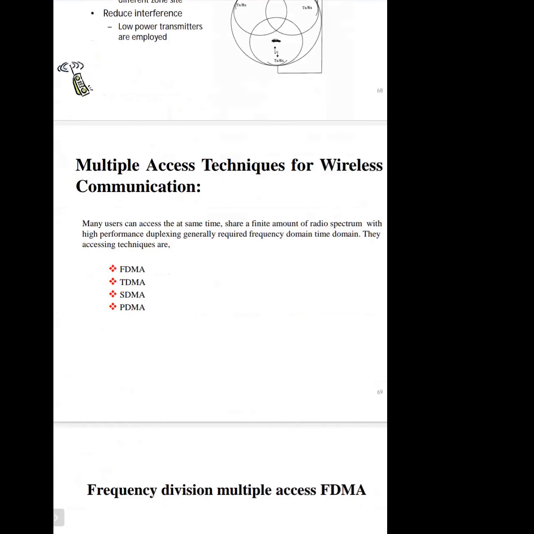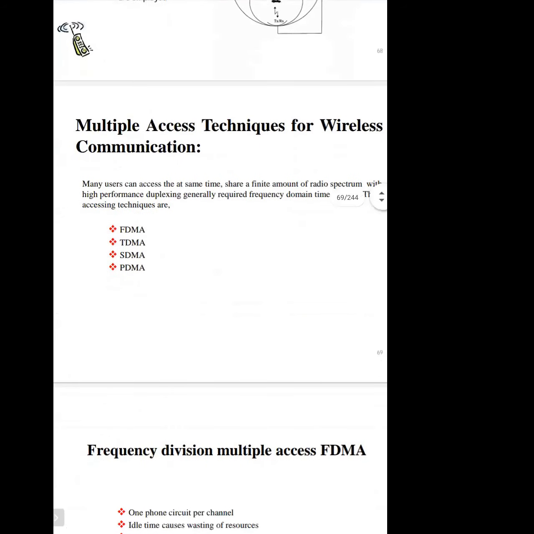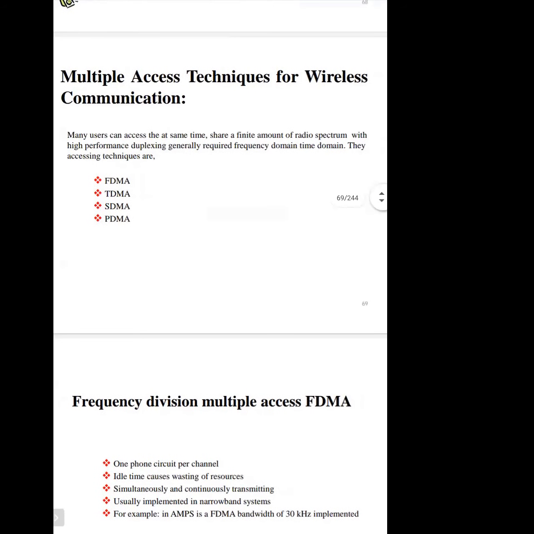Next is multiple access techniques for wireless communications. In wireless communications, many users can access the channels at the same time based on time sharing, or frequency sharing, or some other sharing techniques. In this way, multiple users can have access to one single channel on a time sharing or frequency sharing basis.